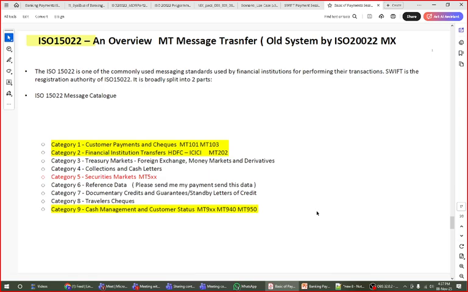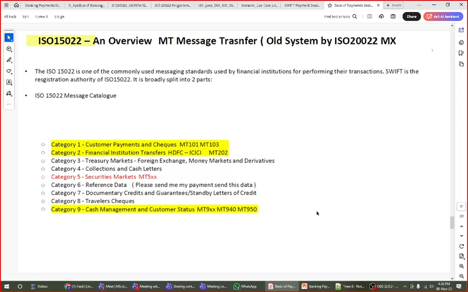Which messages are we going to learn as part of Swift? As I discussed in the morning session and afternoon session also, we are primarily going to work on three messages only: category 1 messages, which are customer payments and cheques; category 2 messages, between bank to bank; and category 9 messages, the statements, reports or acknowledgement messages. Out of the three categories there are many types of messages we are going to learn, for example MT103, MT102, 109, 199, 195. There are so many messages. In a similar way we are going to learn category 2 messages.